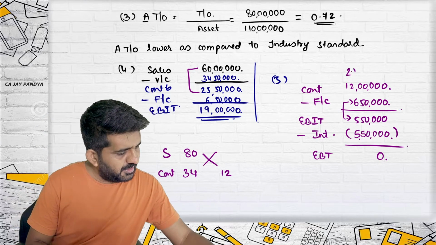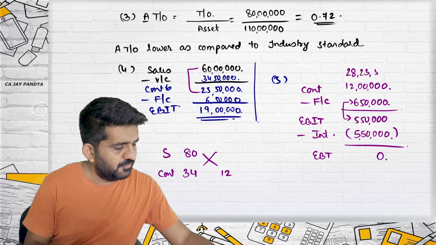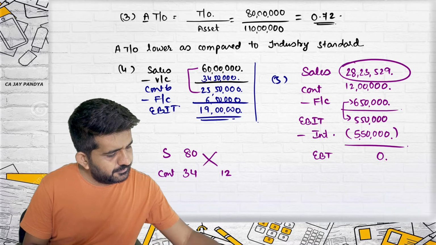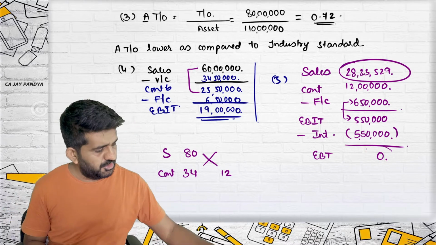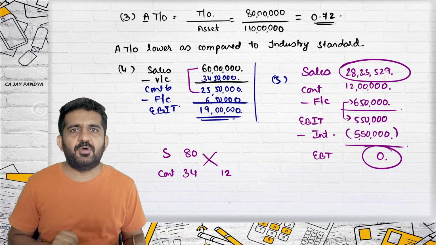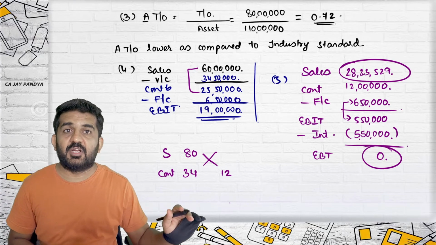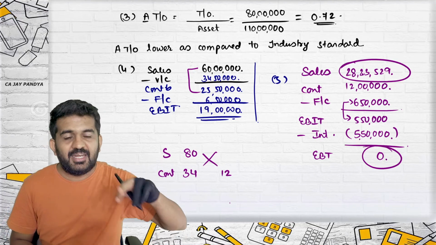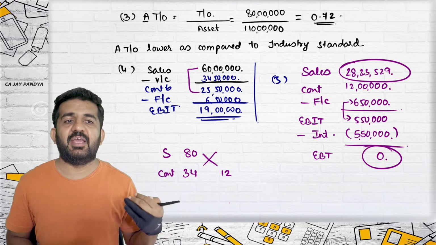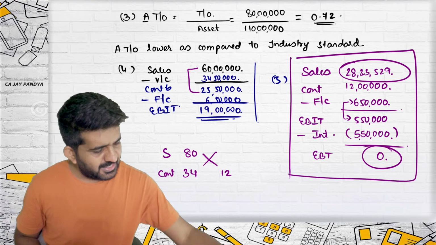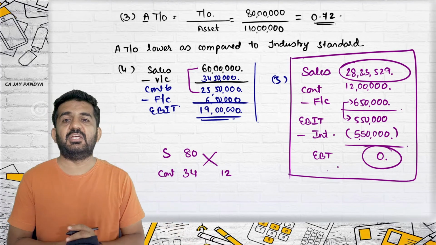28,23,529 should be the sales at which EBT is 0. They are having some rounding error, but please understand our answer is more correct. They have found out the percentage and then multiplied it. We have directly done cross multiplication, so we will have less rounding error. This is nothing but the sales at which your EBT will be 0.